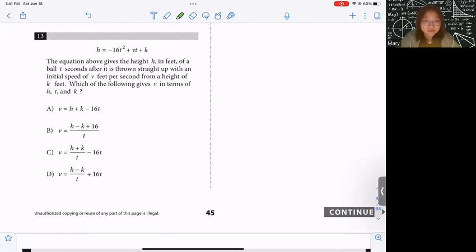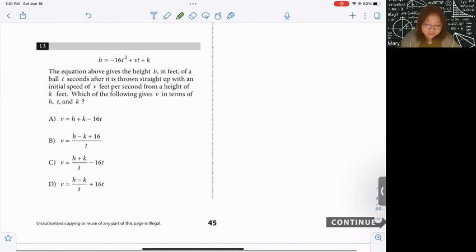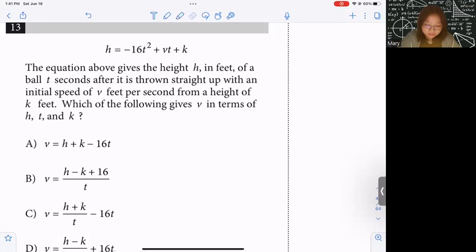Basically we need to isolate v to one side. What we can do is first subtract k on both sides. So h minus k equals negative 16t squared plus vt. And then we can take out the t. So that means h minus k equals, I'm going to take out the t.